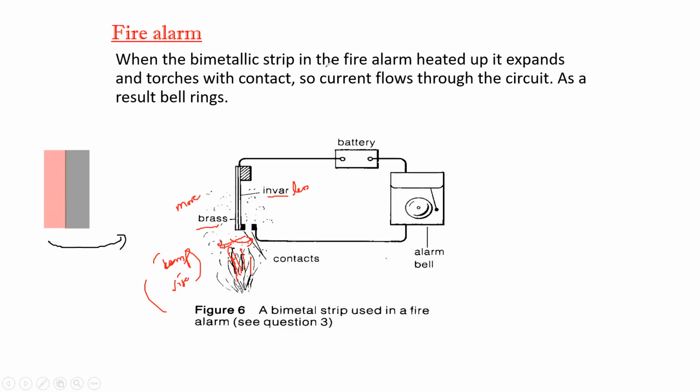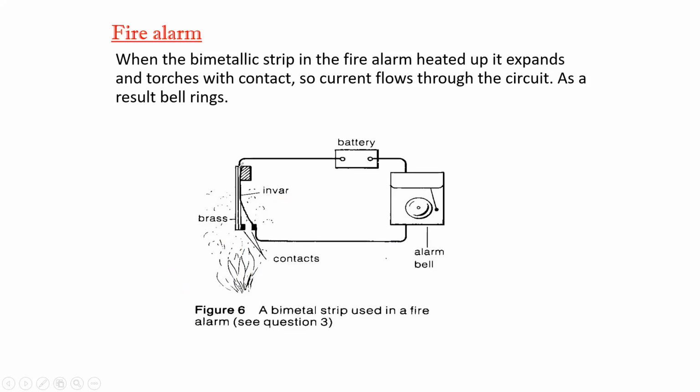When the strip bends towards the right hand side, the strip will come in contact, and when it comes in contact, the current starts to flow in the circuit and the bell will ring. As the bell rings, we can identify that there is an increase in temperature or there is a fire in the